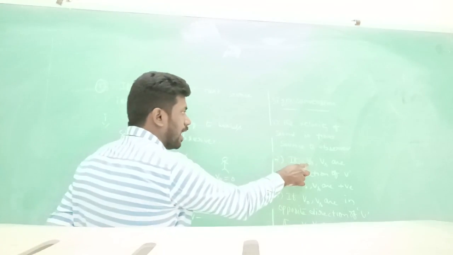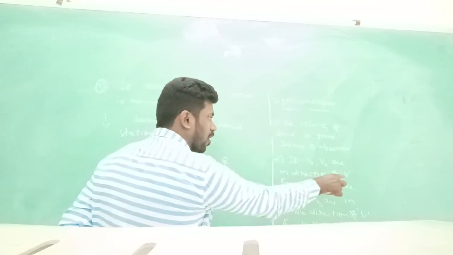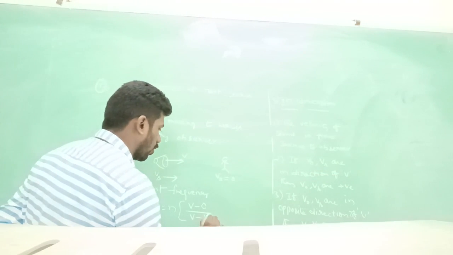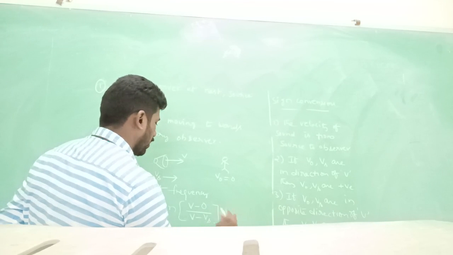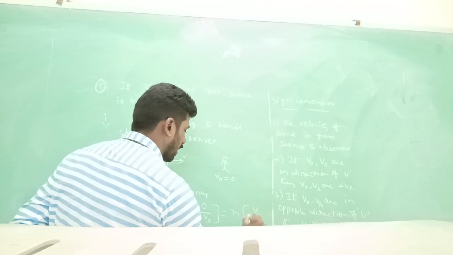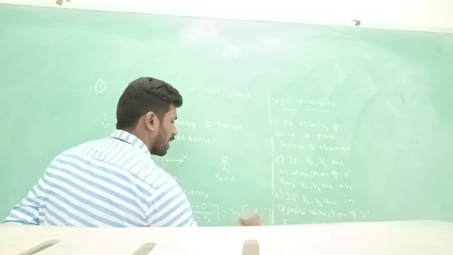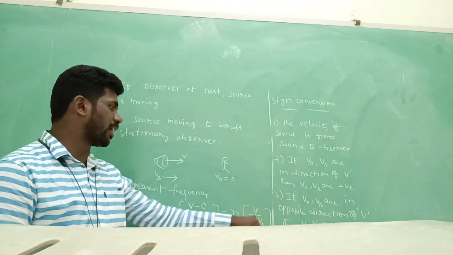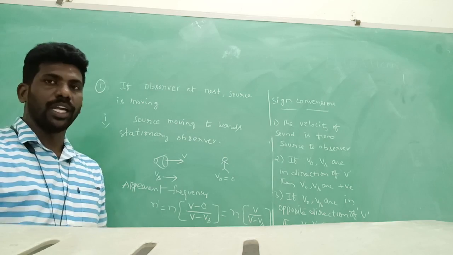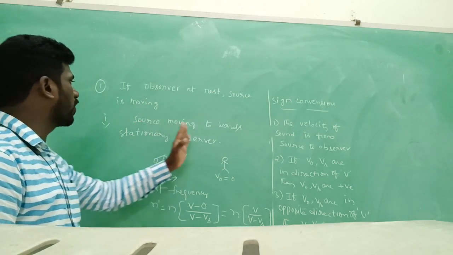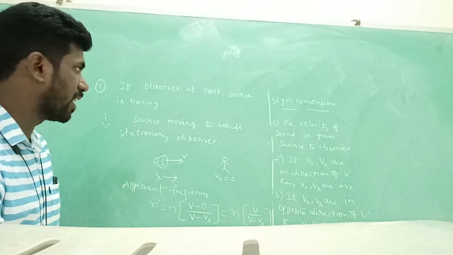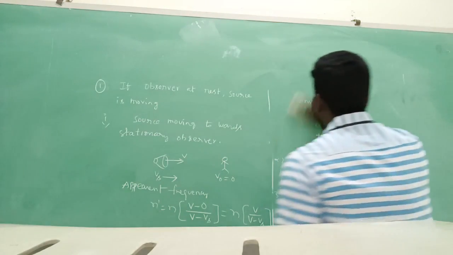Coming to second point: if V0 and Vs are in the direction of V, they are taken as positive. That means Vs is positive. So directly write Vs. n dash equals n into V by V minus Vs. This is the formula for a source moving towards a stationary observer.